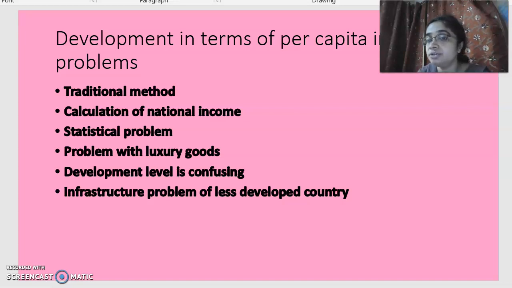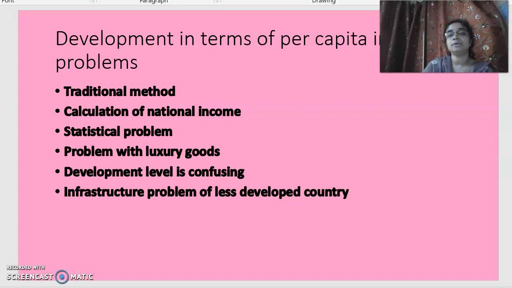Now, the problem of the luxury good. For example, if you consider an economy that is basically producing luxury goods, in terms of per capita income its income is quite high, but all other developmental indicators like health, education, and sanitation are quite poor. So in that case, you cannot say that because per capita income is very high in that country, it is very much developed. Now, the development level is confusing. If you consider any oil-producing country, their per capita income is also very high, but if you consider development as a whole, they are not at all developed. So that is a problem.